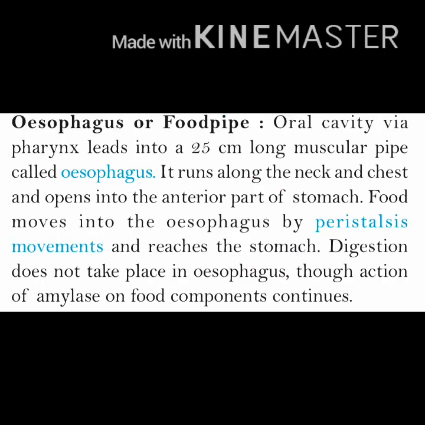Now we will know about esophagus or food pipe. Oral cavity via pharynx leads into a 25 cm long muscular pipe called esophagus. It runs along neck and chest and opens into anterior part of stomach. Food moves into esophagus by peristalsis movement and reaches the stomach. Digestion does not take place in esophagus, though action of amylase on food components continues.